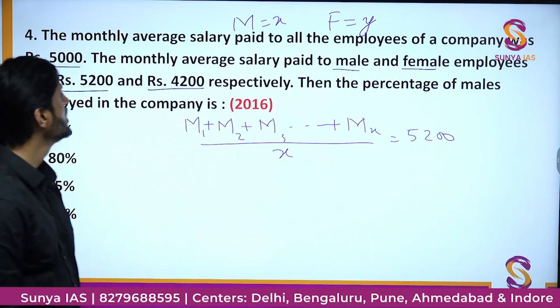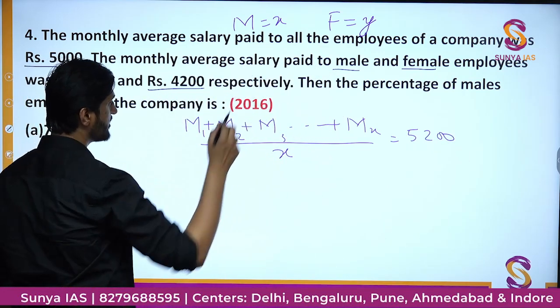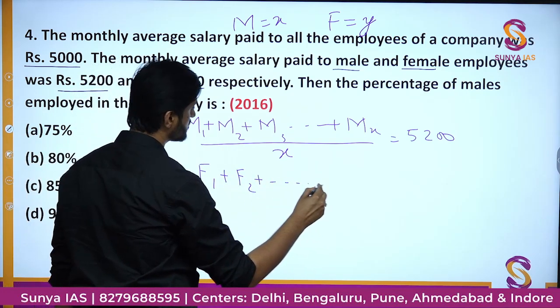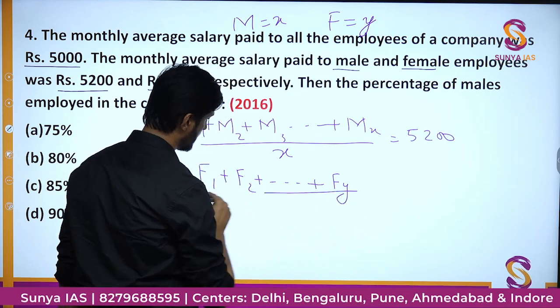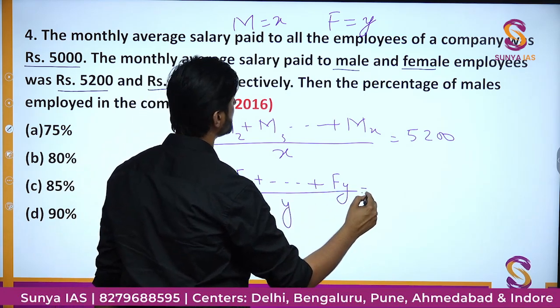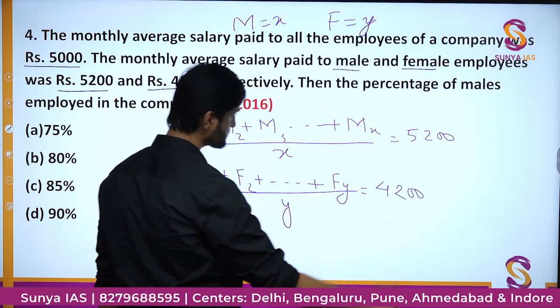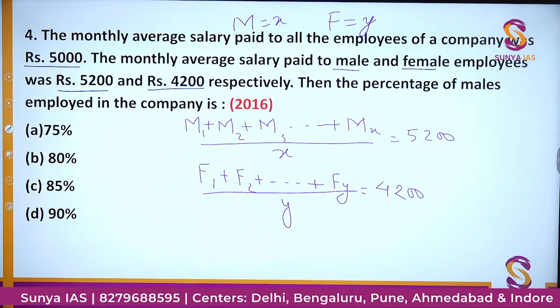Then we have female employees and their number is Y. So we have F1 plus F2 and so on till FY upon Y is equal to 4200. That is another part of the equation.